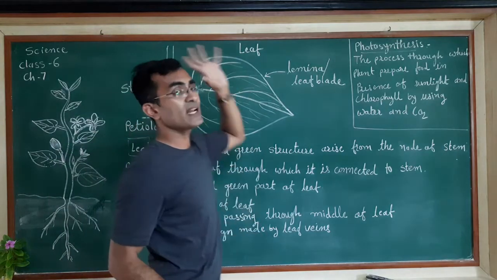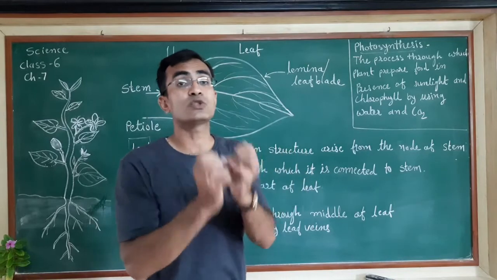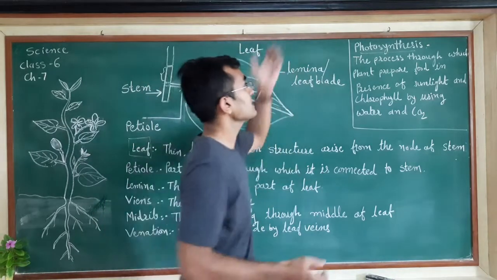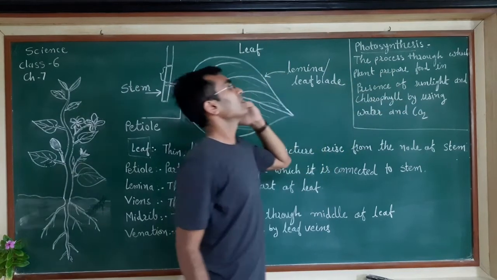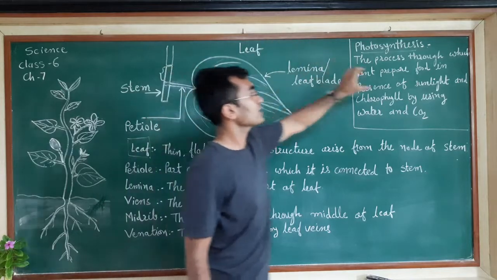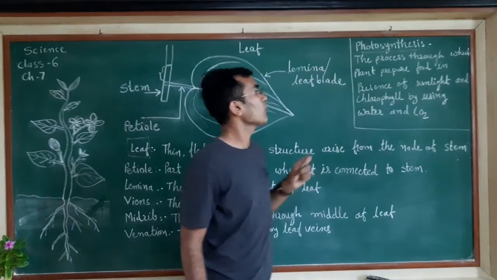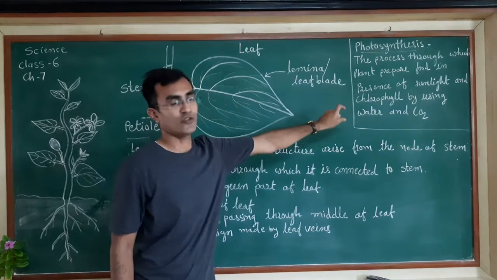You can write in your own way, but those things need to be mentioned in your answer. That is the process through which plants prepare food. It's a process to make food. The process through which plants prepare food in presence of sunlight and chlorophyll.